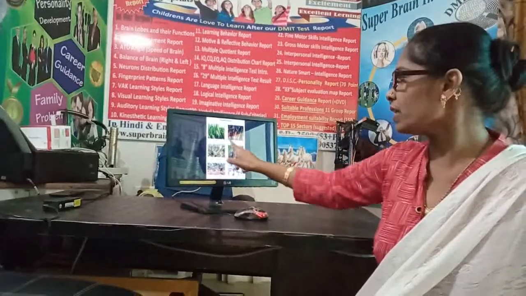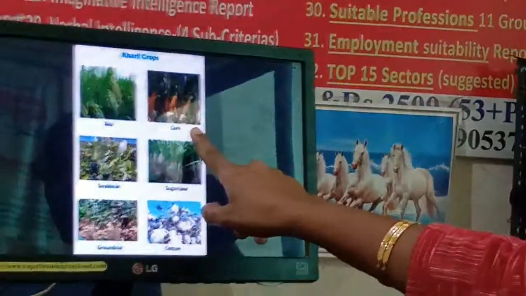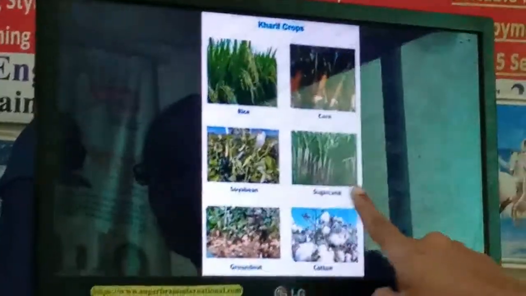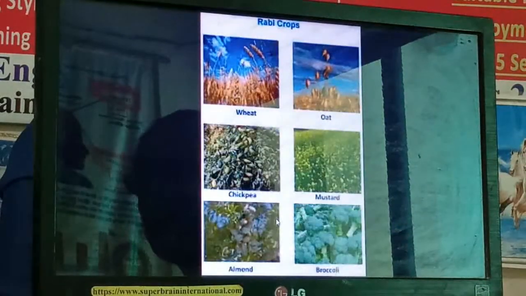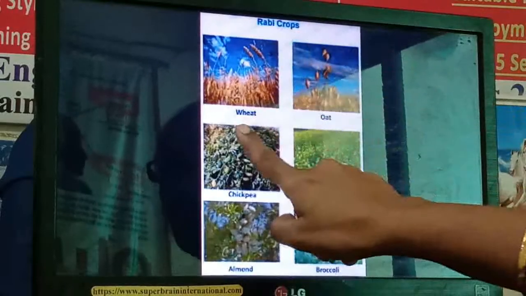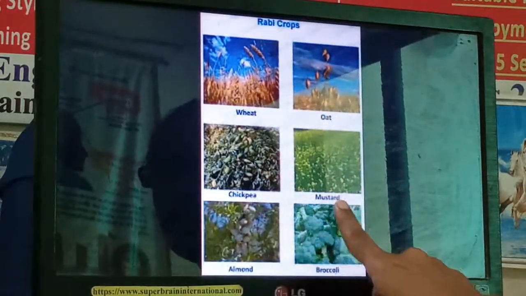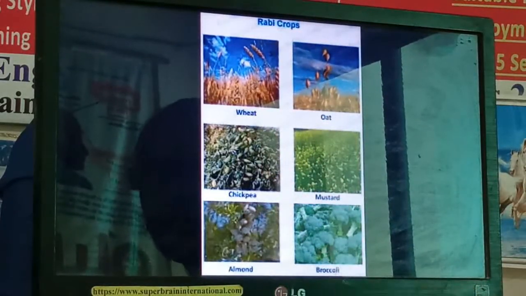See here, these are some of the pictures showing you the Kharif crops: rice, corn, soybean, sugarcane, groundnut and cotton. This is the picture of Rabi crops: wheat, oat, chickpea, mustard, almond and broccoli.